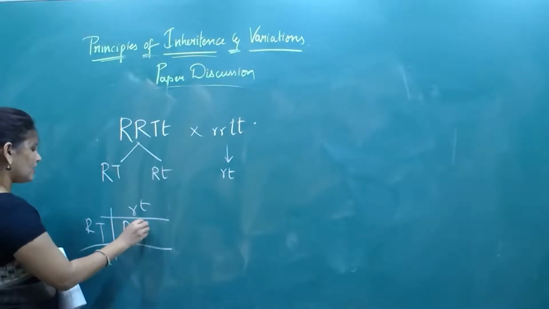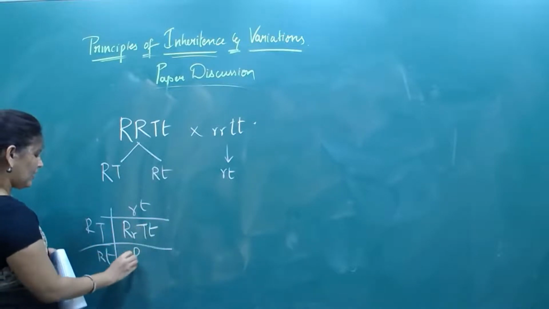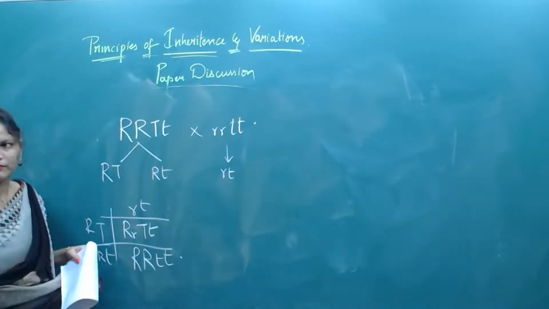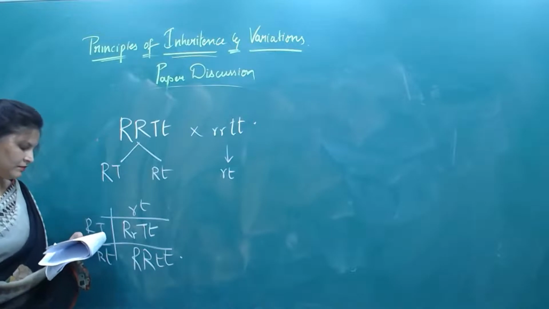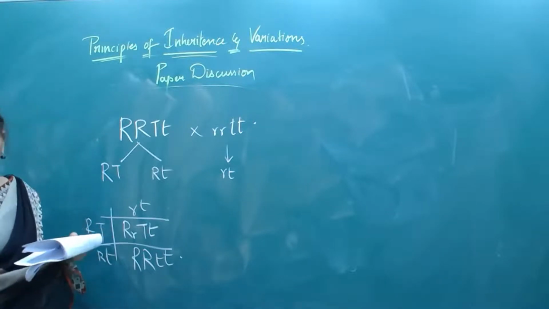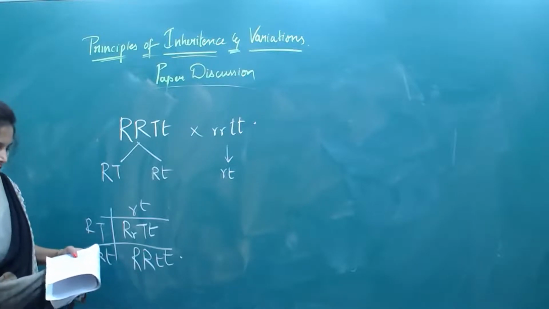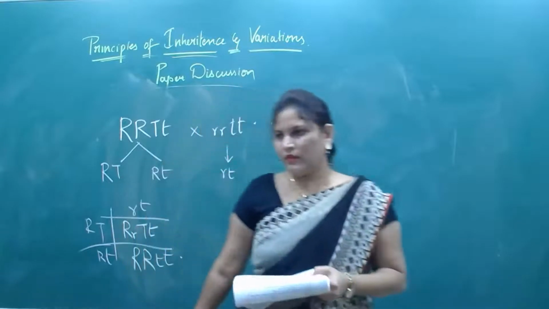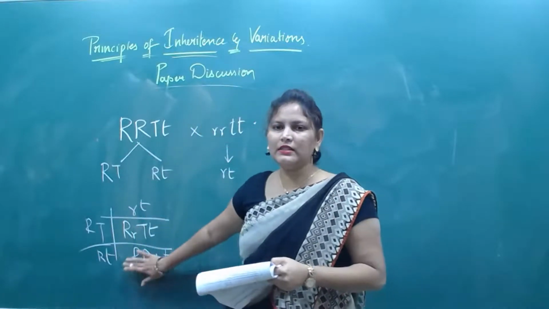Capital R, small r, capital T, small t. Capital R, small r, small t, small t. 50% will be tall, red fruit. Yes or no? Done? Is this clear?